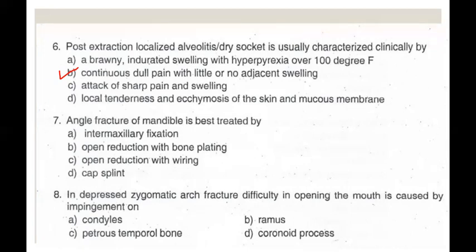So it is a delayed healing process commonly associated with lower molar extraction and is most likely due to lysis of the fully formed clot before any granulation tissue is formed. It is generally non-progressive, so regional swelling is not commonly seen. So pain and malodor is the most consistent finding.